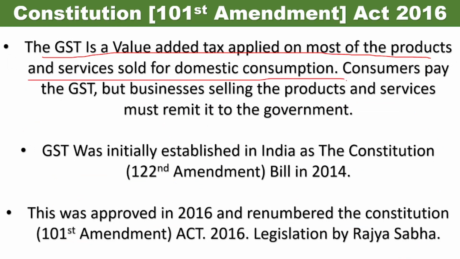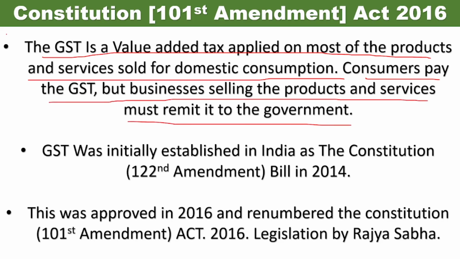As we already know, GST is applied on goods and services and it is an indirect tax. Okay, it is a consumption based tax. Consumers pay the GST, but businesses selling the products and services must remit it to the government. The customers will pay the amount of GST, whatever is there, to the shopkeeper, and that shopkeeper must remit that money to the government. GST was initially established in India as the Constitution 122nd Amendment Bill in 2014.